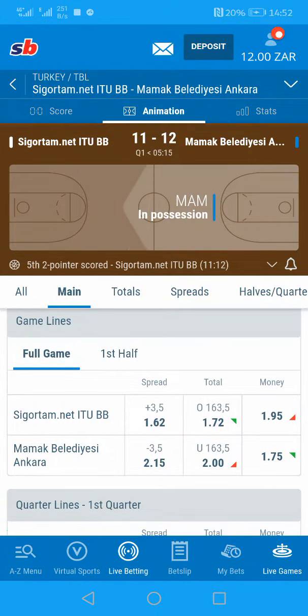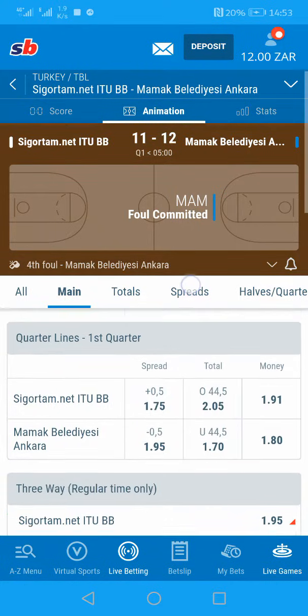Then after that, the teams take a break, and the match starts again for the second quarter, which also has 10 minutes. Once the second quarter finishes, they take a break. It's half time now. In soccer, you have a half of 45 minutes and then another 45 minutes. But here you have a half of 20 minutes, played in quarters. First 10 minutes, then a small break. Second 10 minutes, then a bigger break because it's half time. And then you have the third quarter, then the fourth quarter.